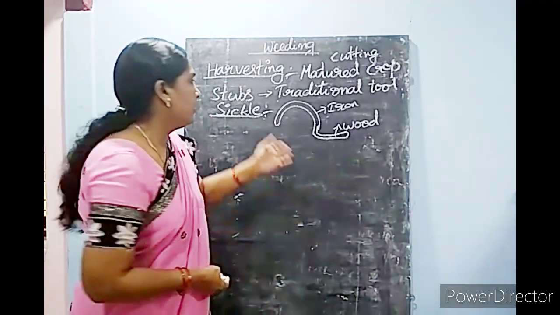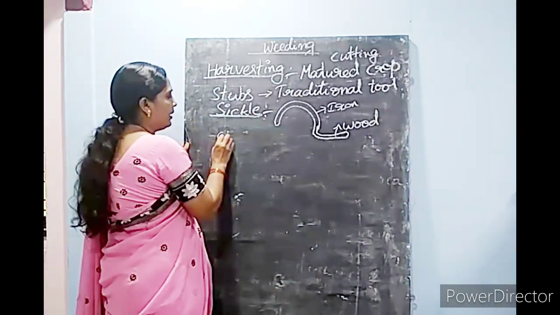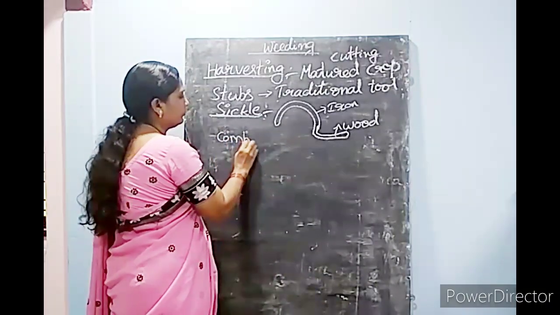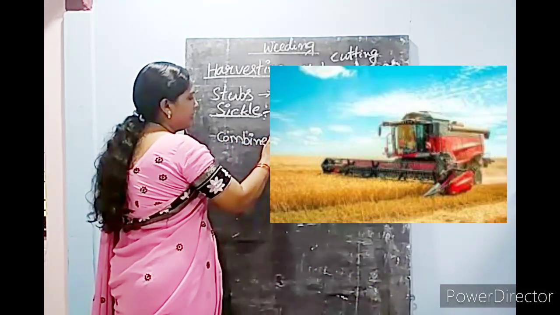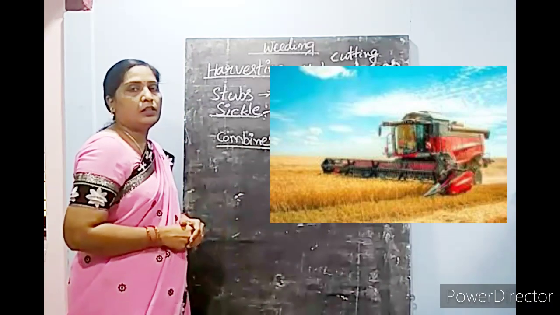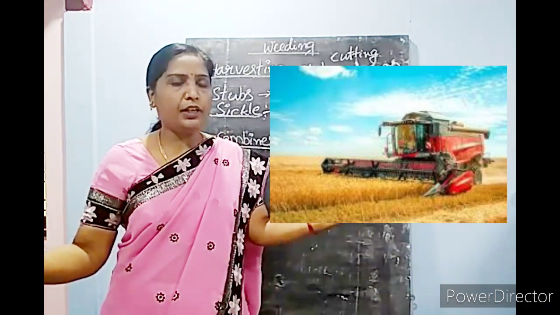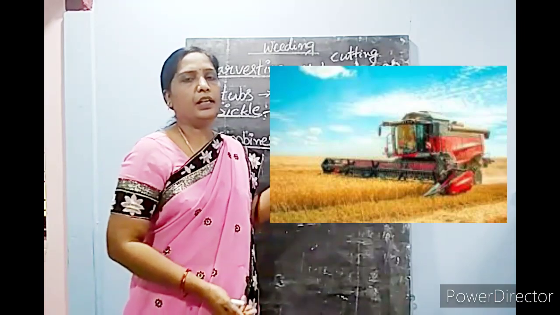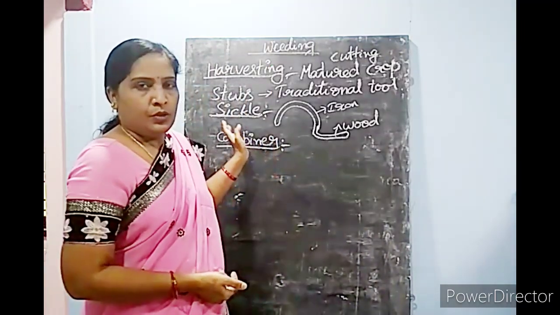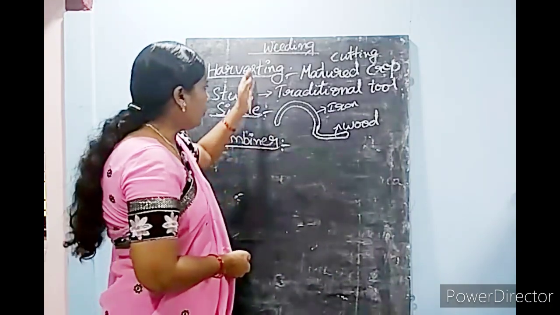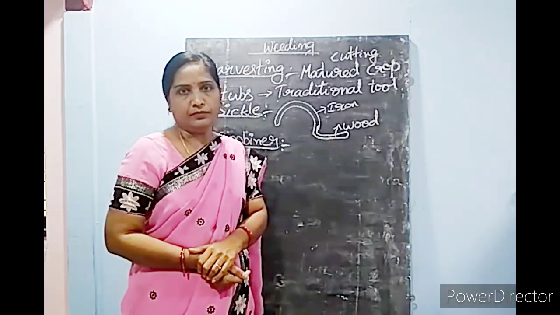Apart from that, the combiner is a modern tool. By using this, they can cut the crop very fast. They can save time and labor. They don't need many people for cutting the crop, so they can save money. So the combiner is a modern tool for harvesting.